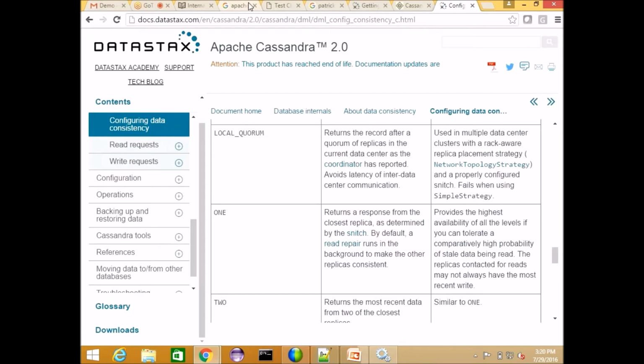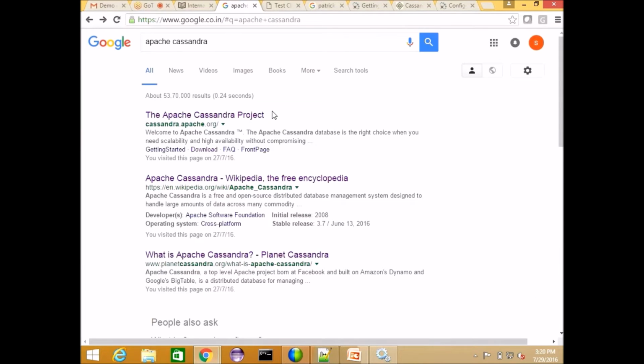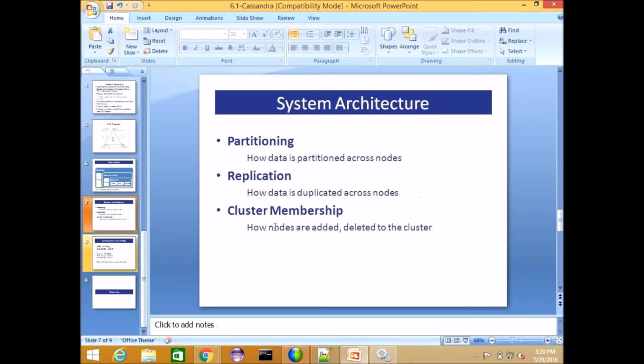Just before going to the next slide, can you go back to the presentation? Yeah. You said it doesn't follow master-slave architecture. It follows a peer-to-peer architecture. Peer-to-peer in the sense, like for example, I said that Facebook has 2,400 nodes as a cluster.